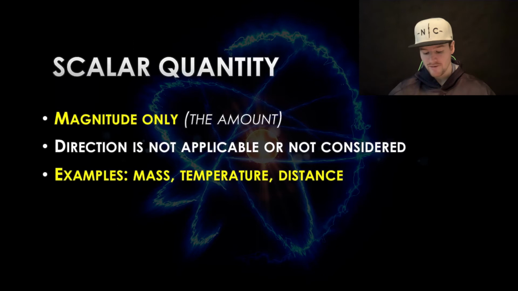Other places where it's not even applicable would be things like mass. You don't have like 10 kilograms up or down or left or right or north. You don't have degrees Celsius, like temperature, that would be like 20 degrees to the left. Well, you would have measuring an angle, but 20 degrees Celsius wouldn't have a direction to it. Distance is also this example. So when I talked about how far someone went, and that's their distance, we're not interested in what direction it was, just how far they went.